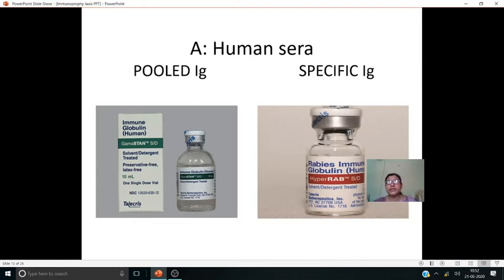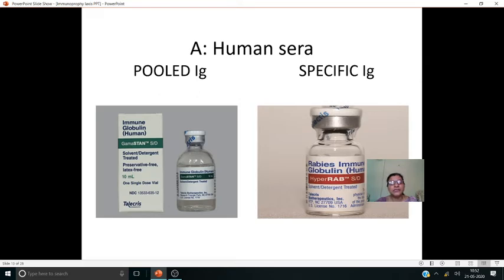So those antibodies are taken from those convalescent patients who were attacked by the disease, and these have to be transfused to the people who are already suffering with the disease. This is given to dilute the pathogens in the body and to raise the immunity to fight against the disease-causing organisms. So this is called specific immunoglobulins.